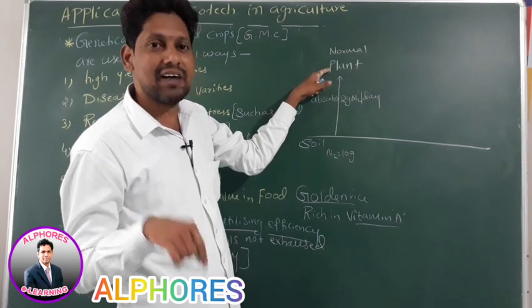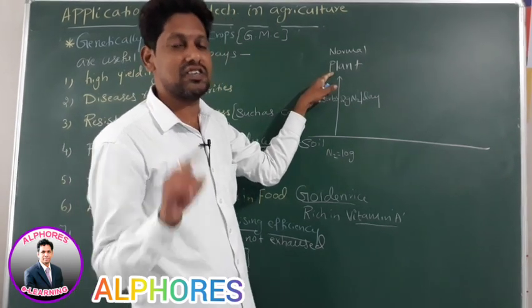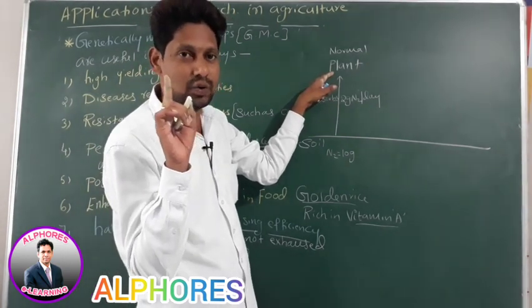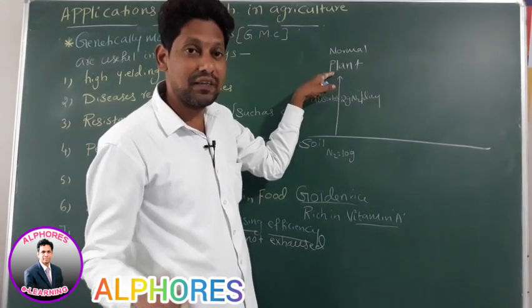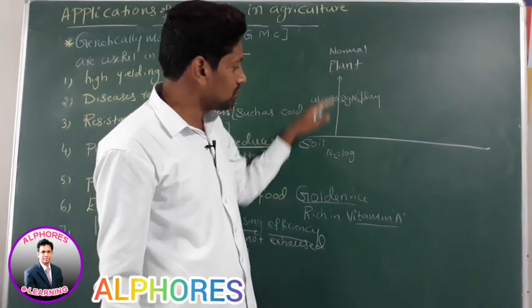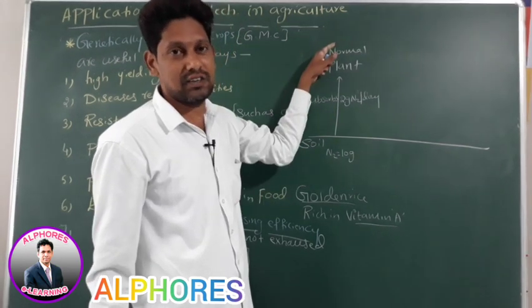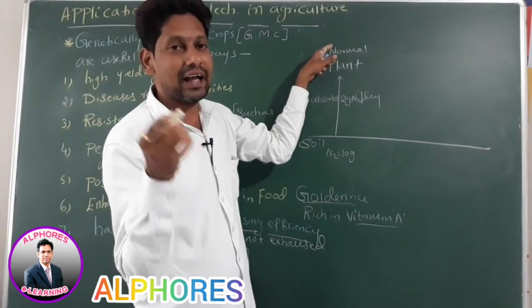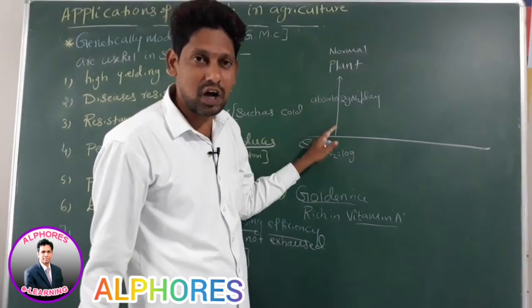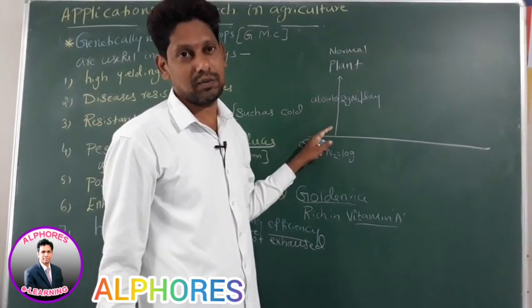Still the plant has how much nitrogen? Still 1 gram of nitrogen is there in the plant. But the plant, on the next day, is going to absorb 2 more grams of nitrogen from the soil, but utilizes only 1 gram of nitrogen. Again on the next day it is going to absorb 2 grams of nitrogen from the soil.